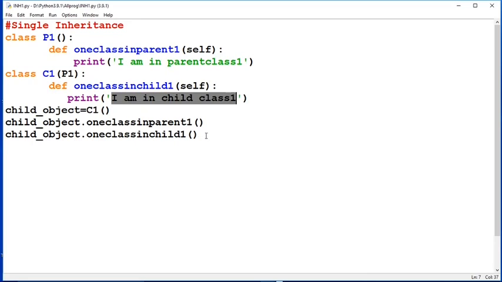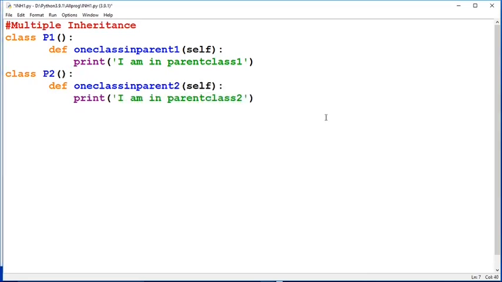Let's see how multiple inheritance works in Python. In multiple inheritance, we have more than one parent class. Here we have parent class 1, P1, and parent class P2, and both parent classes have individual statements to be printed inside them: "I am in parent class 1" and "I am in parent class 2". Now let us create one child class and see how, through the multiple inheritance property, it can access the print statements inside parent class 1 and parent class 2.